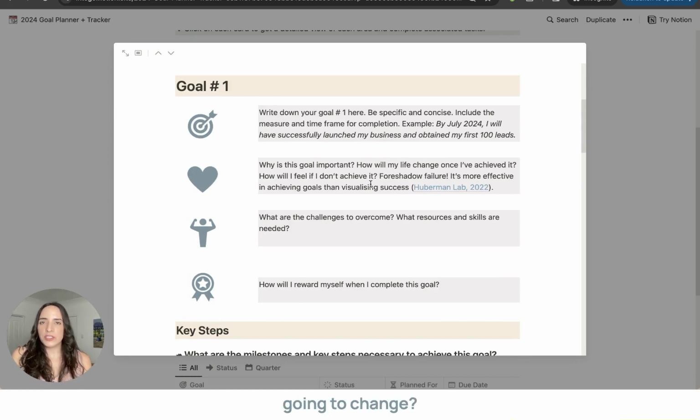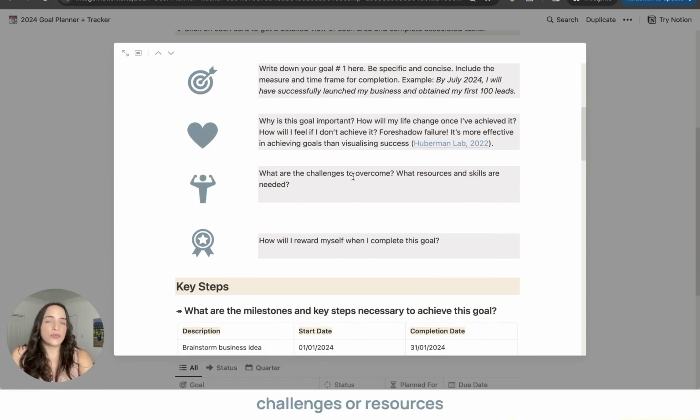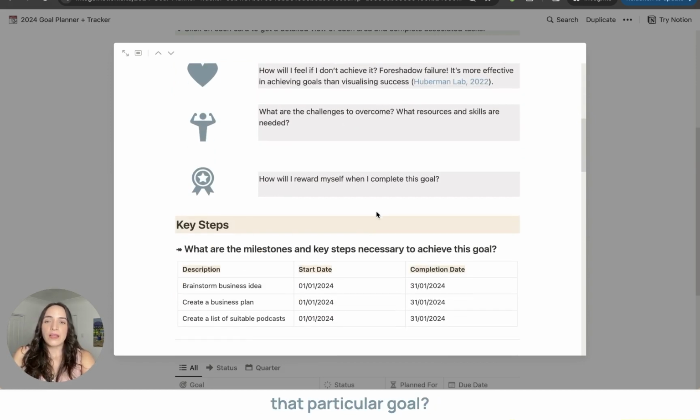How is my life going to change? How is it going to contribute to the person that I want to become? And what are the challenges or resources or skills that I need in order to achieve that particular goal? And finally, how am I going to reward myself when I complete this goal?